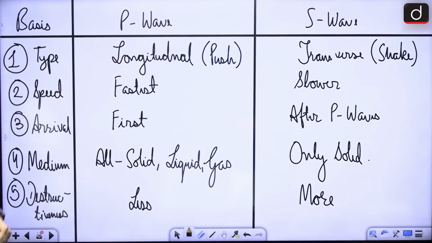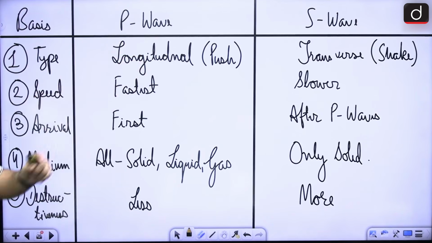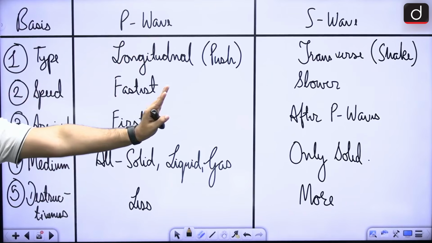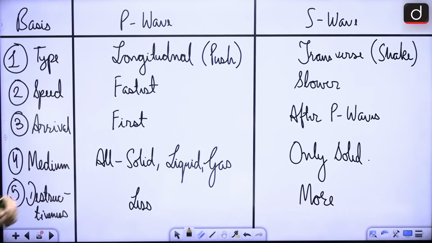You can take a look at it, and you can pause it here and take a look at it, right? So primary waves are longitudinal in character, secondary waves are transverse in character. So here it is almost like it is pushing you, right? And secondary waves are shaking you, right? Speed, primary waves are faster and secondary waves are slower, right?